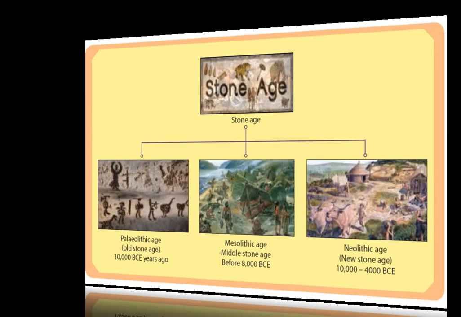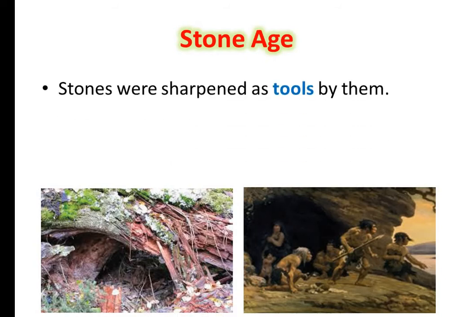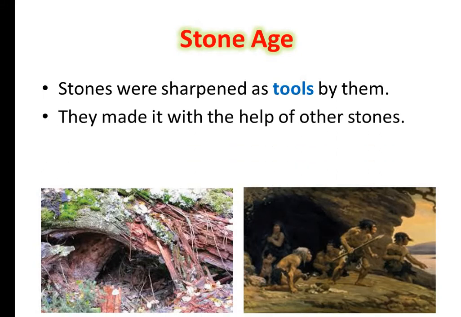Now we will see the details about the Stone Age. Stones were sharpened as tools by them. They didn't have any other tool other than stones, and they sharpened them and used them as tools. Tools means to chop the branches or maybe to dig out the roots and things like that. They made them with the help of other stones. Like we use a hammer. You would have seen masons hitting the stones with a hammer, but they didn't know the use of a hammer. So they sharpened the stones with other stones.